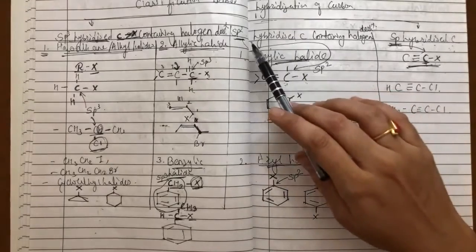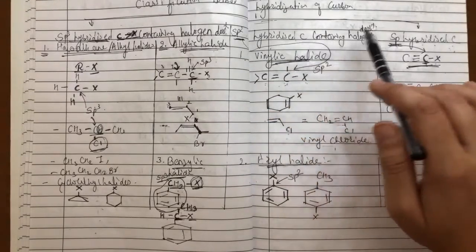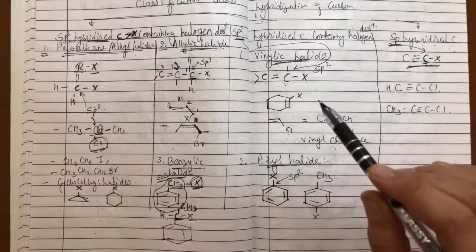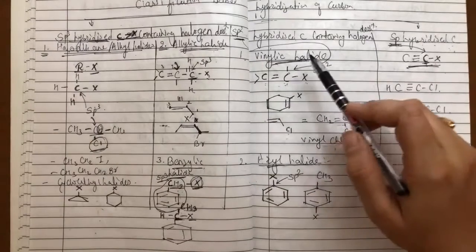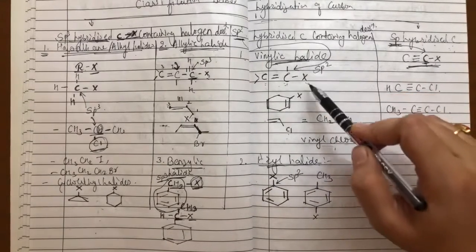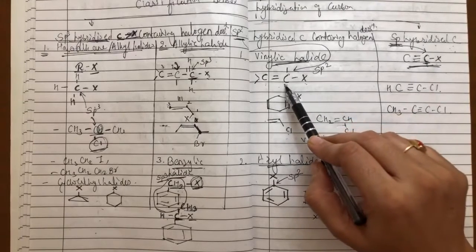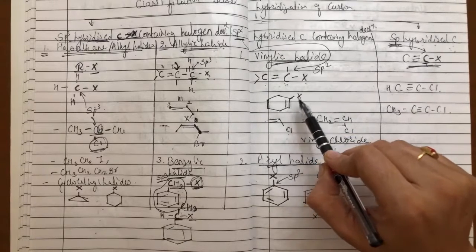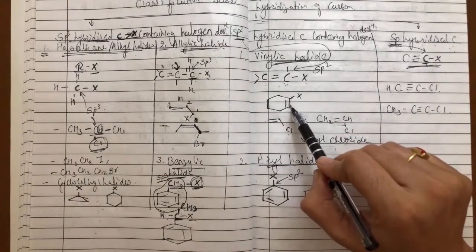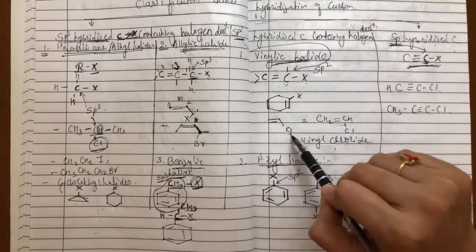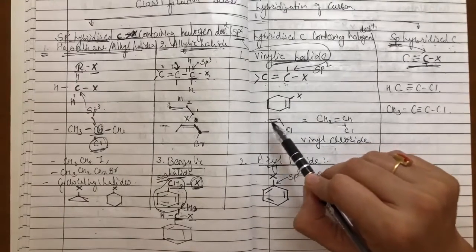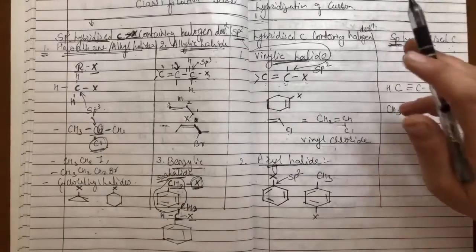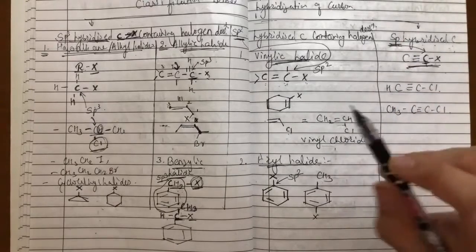Next is the sp2 hybridized carbon containing halogen derivative. Here your halogen is attached to a carbon which is sp2 hybridized. So the first type is vinylic halide. See here, the halogen is directly attached to an sp2 hybridized carbon. Even in this case, the halogen is directly attached to an sp2 hybridized carbon, a doubly bonded carbon. Even in this case the halogen is attached to a doubly bonded carbon. So all these are examples of vinylic halide, where the halogen is attached to an sp2 hybridized carbon.